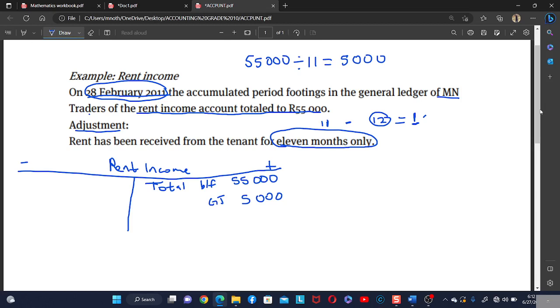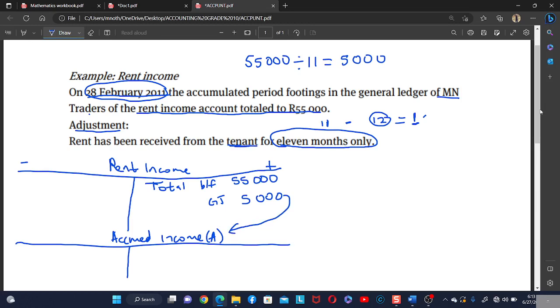Now, which other account is affected? It's an asset account called accrued income, because here we have an accrued income. Remember what I said about the accrued income: it is the amount owed to the business. So this amount of 5,000 is owed to the business by this tenant because he only paid the rent of only 11 months.